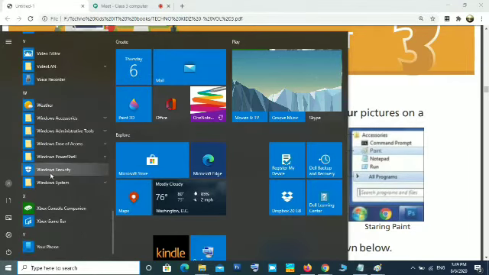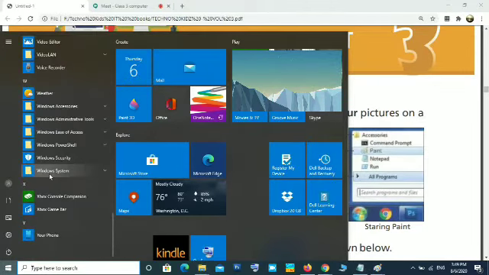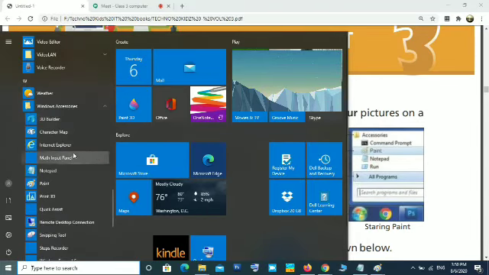In that programs group, you have to go to the accessories group. In Windows 10, Windows is added before the accessories group. In Windows 7, it is not Windows Accessories, it is Accessories. When you click this accessories group, you can see so many tools.